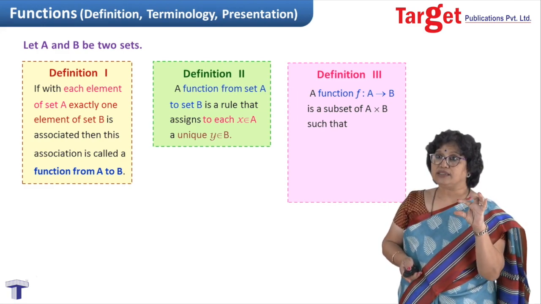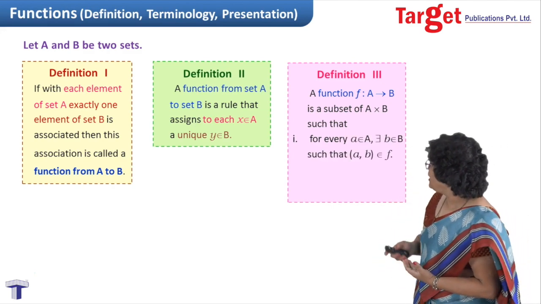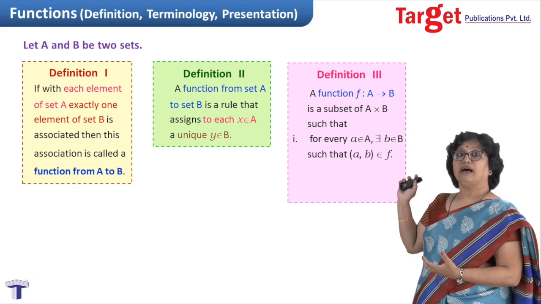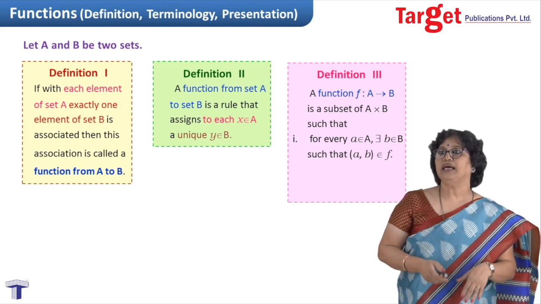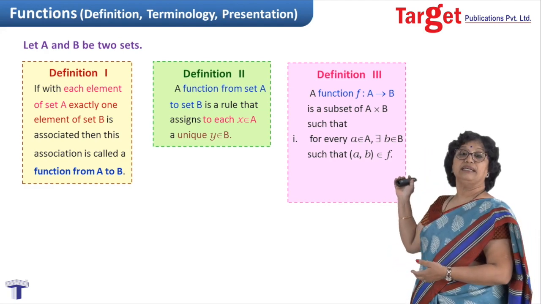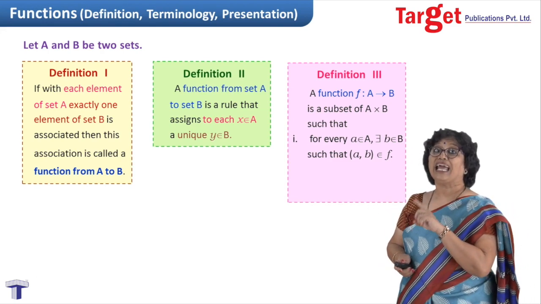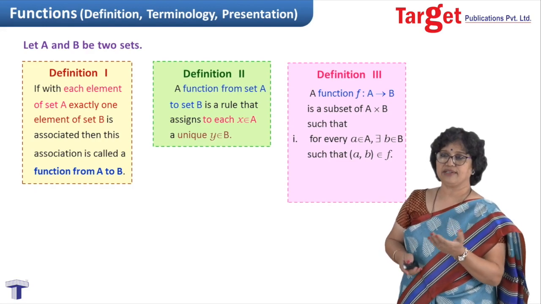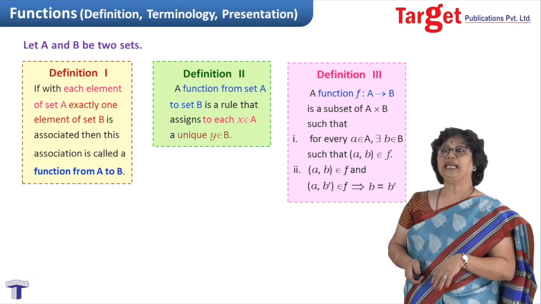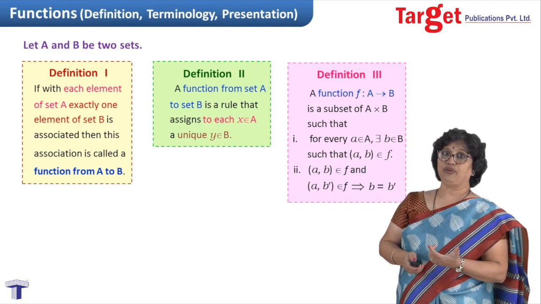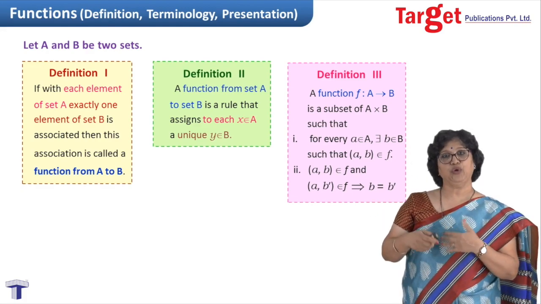Now these two conditions I combine and write as two conditions. I write: for every a belonging to set A, there exists b belonging to set B such that the pair (a, b) belongs to f. Understand the symbol: the backwards E means "there exists". This takes care of the word "every" in the first two definitions. The second condition says that if (a, b) belongs to f and (a, b') also belongs to f, then b must be the same as b'. This second condition takes care of uniqueness.